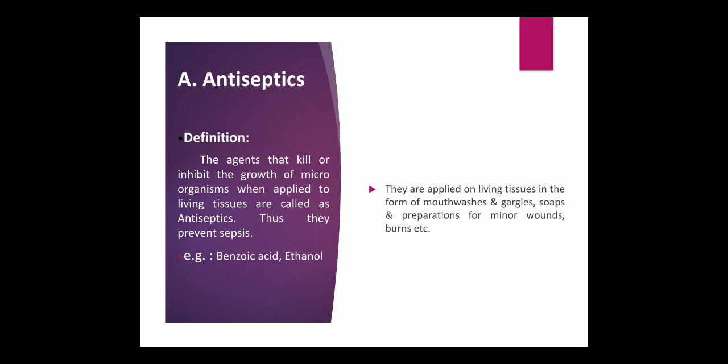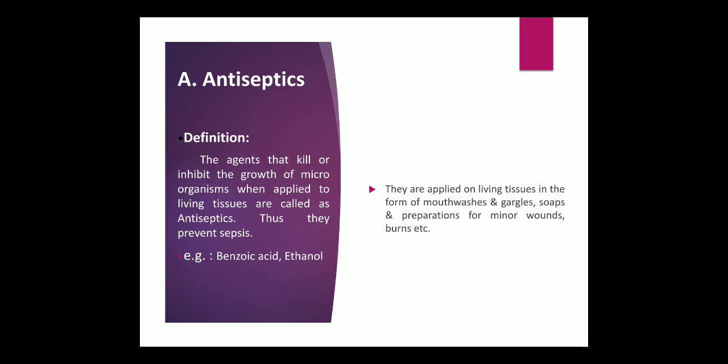After the infection, if it progresses and is not cured, it results in the formation of pus, and that is called sepsis. So what do we want? We want to prevent the formation of sepsis. It means we have to prevent the progress of infection, and for that we have to kill or inhibit the growth of microorganisms which may be able to produce the infection.